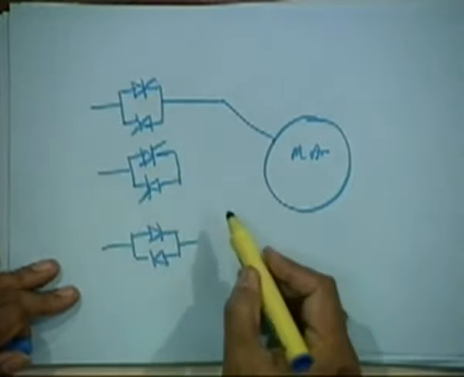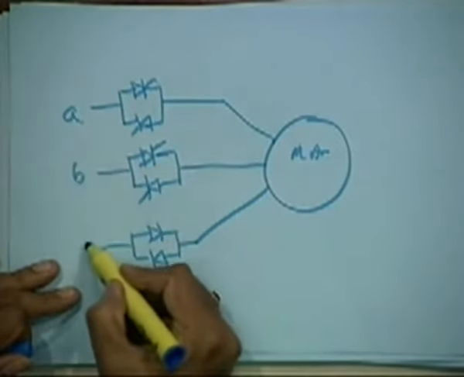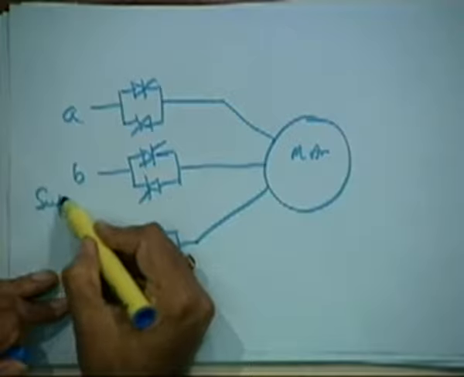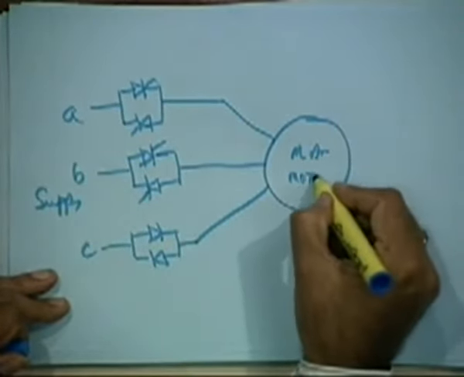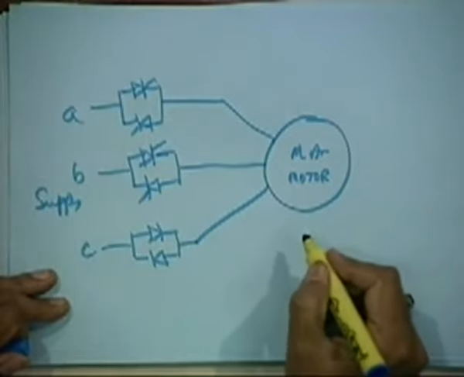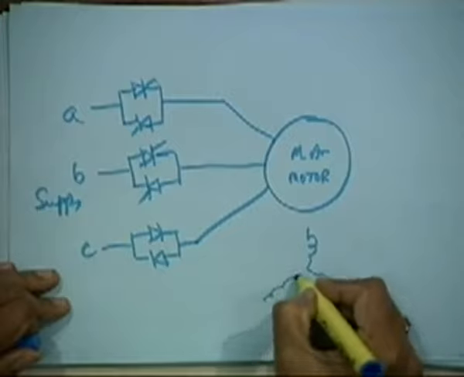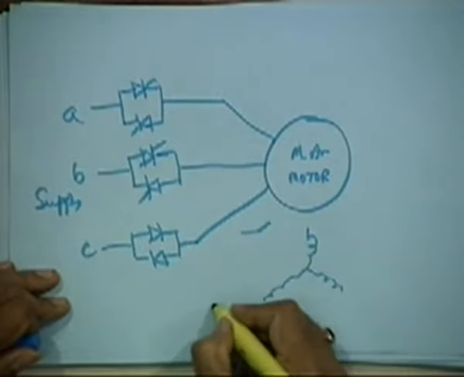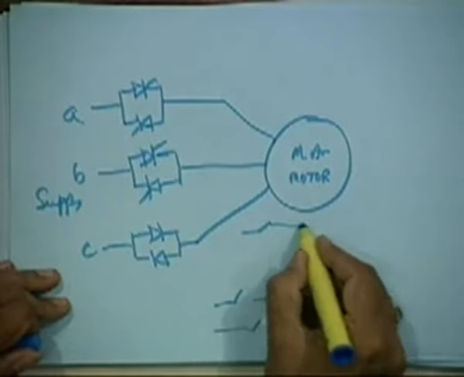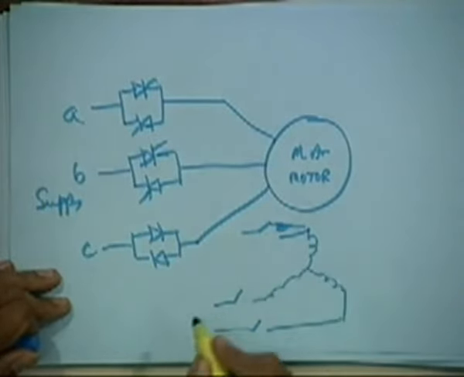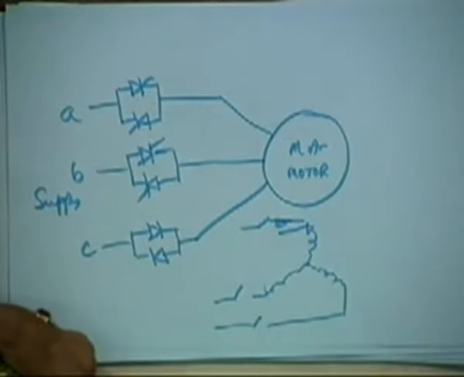So these devices are in each phase, so this will be a 3-phase system, so there will be ABC supply, and this will be the motor. That means it can be, let us say, star connected. So you are having a switch in each of these. So the voltage across the motor can thus be controlled, right?